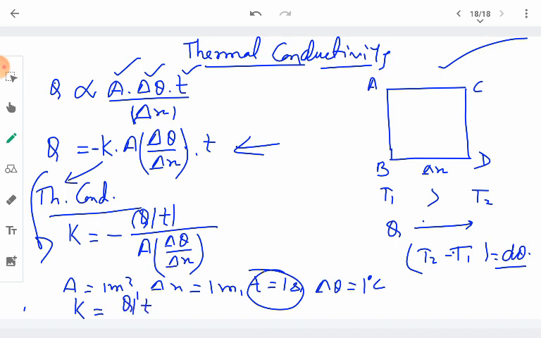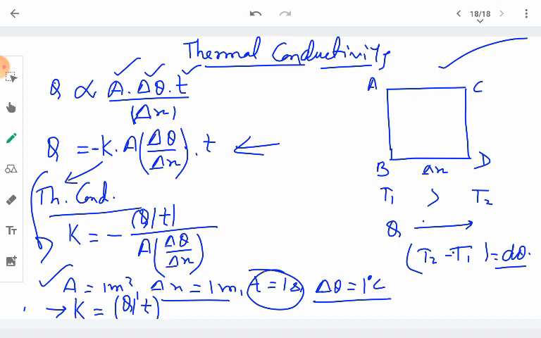That means thermal conductivity is that rate of transfer of heat when we have area of cross section, or we can say area of the opposite faces, to be 1 meter square, separated by a distance of 1 meter, and lying at a temperature difference of 1 degree Celsius. Then at that time the rate of transfer of heat will be called the thermal conductivity of that substance. So this is the basic definition of thermal conductivity.